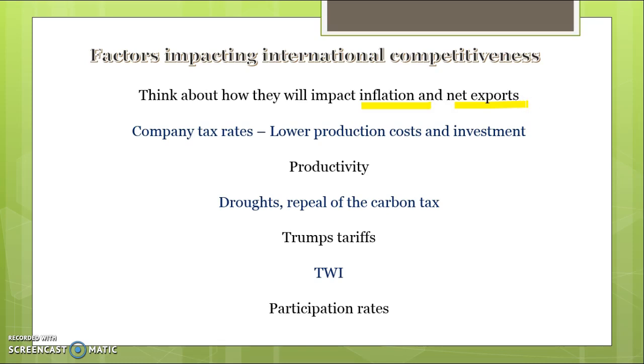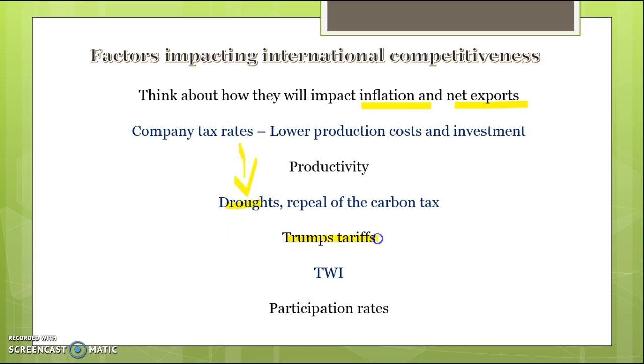So, for example, company tax rates. Company tax rates should promote investment. They also lower firm production costs. Both of those things lead to lower prices because we invest in better technology and infrastructure and things like that. That should lead to an improvement in our international competitiveness. Slow productivity growth is a weakness because it can lead to higher costs per unit of output. Other things, droughts lead to a lack of resources available, so it reduces our ability to supply, leads to higher production costs for a range of businesses, and reduces our competitiveness.